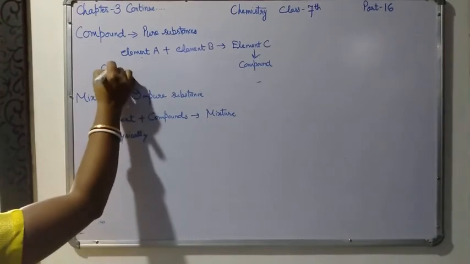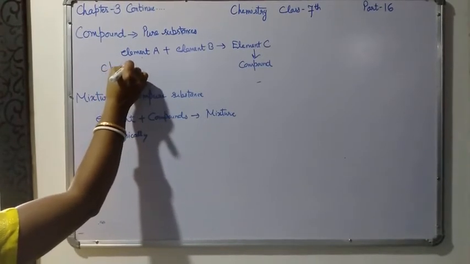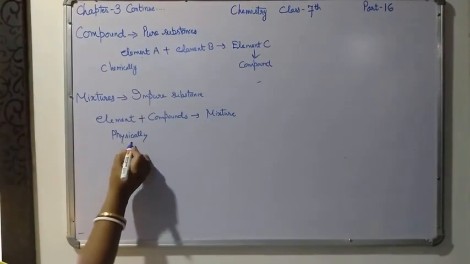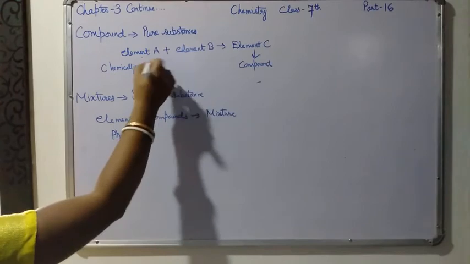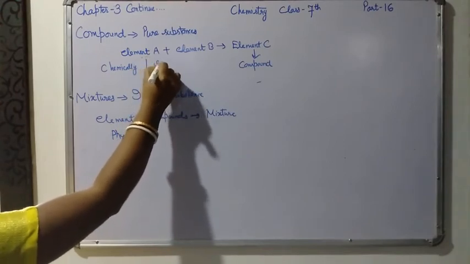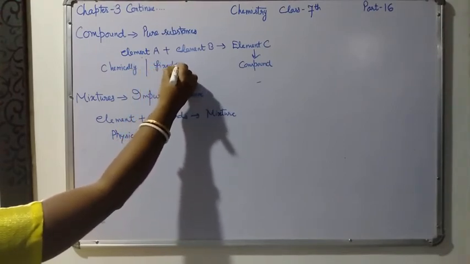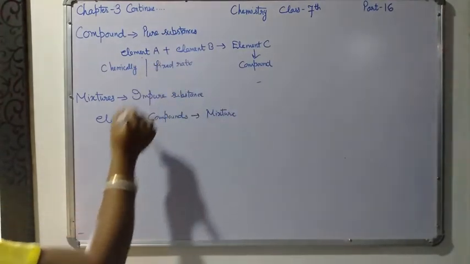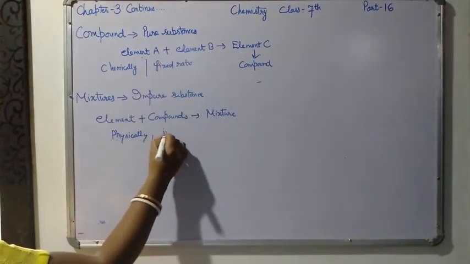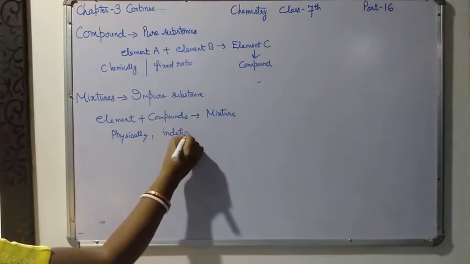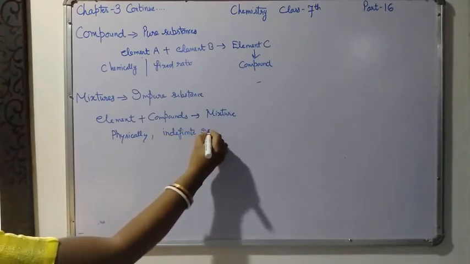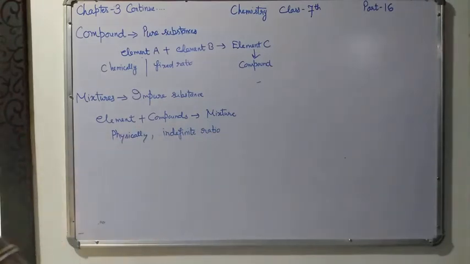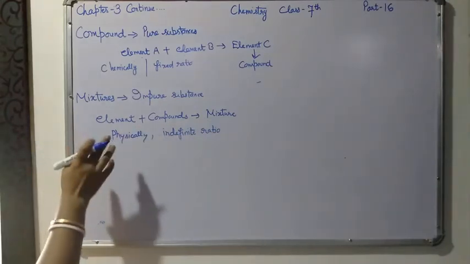In a compound there should be a fixed, definite ratio, and in a mixture an indefinite ratio; the ratios will not be fixed. So they are called mixtures.